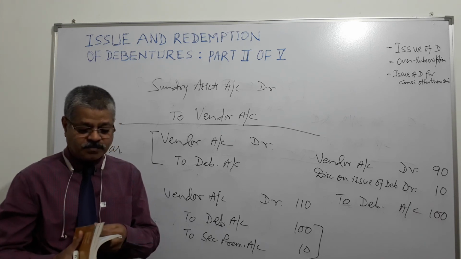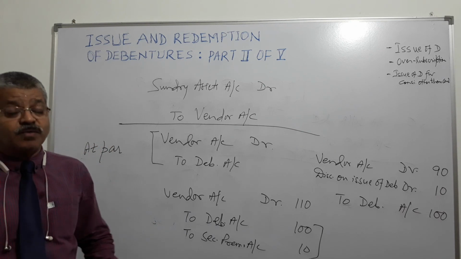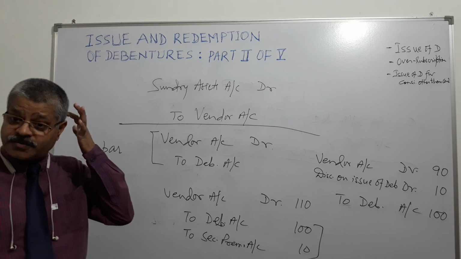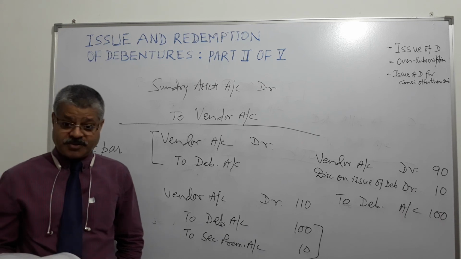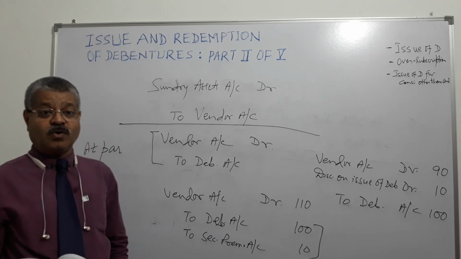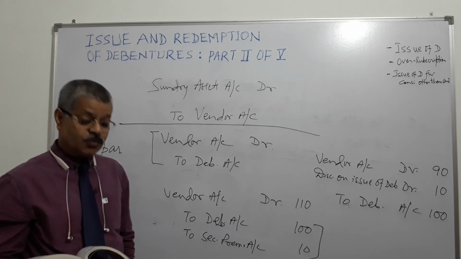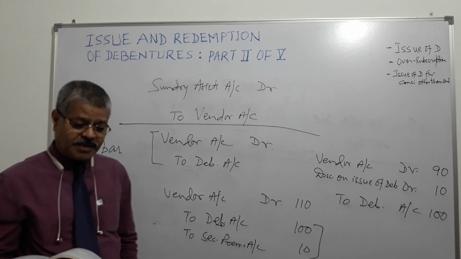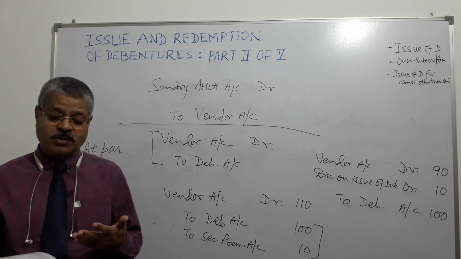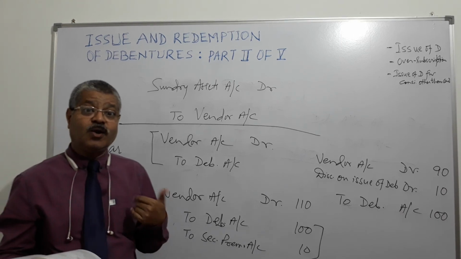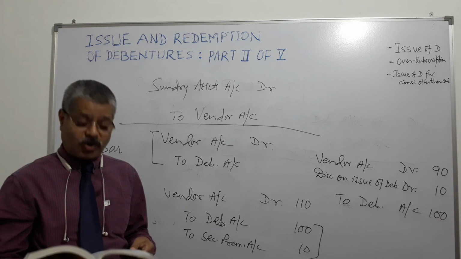Next is oversubscription. Suppose a company has offered to issue 1000 debentures of 100 rupees each, but applications have been received for 1200. This is a case of oversubscription because they offered 1000, they received applications for 1200, 200 excess. So what do they do? The company will refund the entire amount to whoever it is not going to issue any debentures. And to the persons to whom it is going to allot, it will hold on to the excess money and it will be adjusted at the time of allotment.